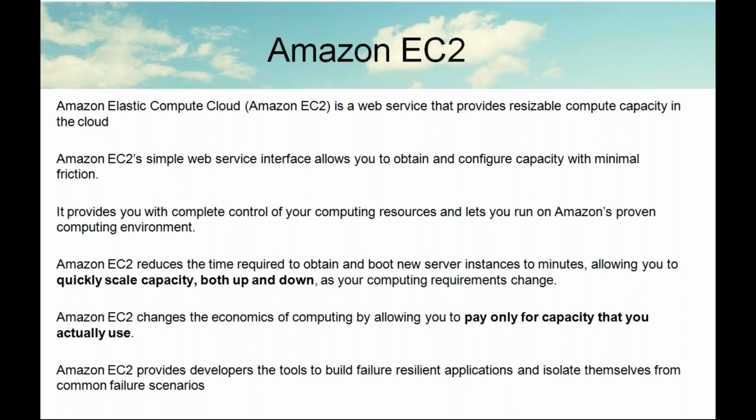Minimal friction means 512 MB RAM, 1 gigabyte processor is also available. So minimum requirement processors are also available. It provides you with complete control of your computing resources and lets you run on Amazon's proven computing environment.